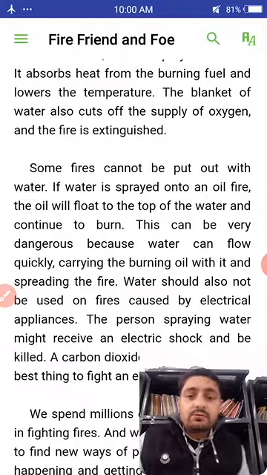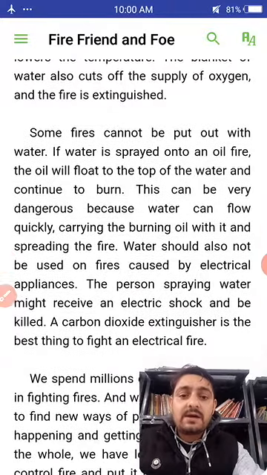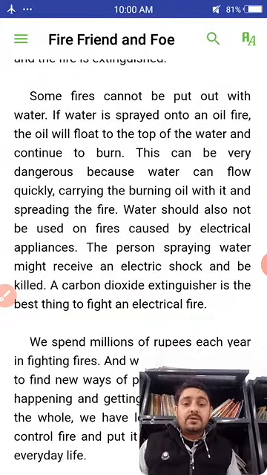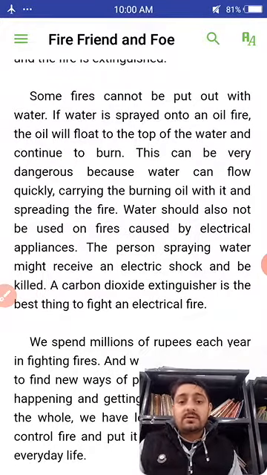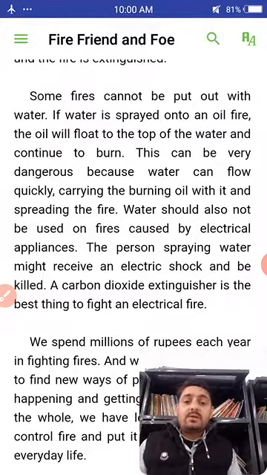Water should also not be used on a fire caused by an electrical appliance. If there is a fire on an electrical appliance, we should not throw water on it.